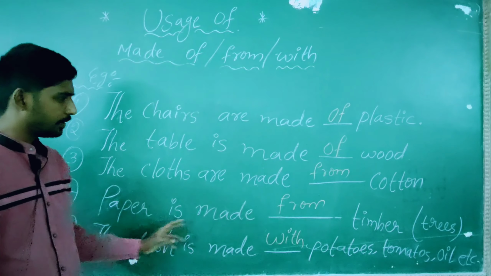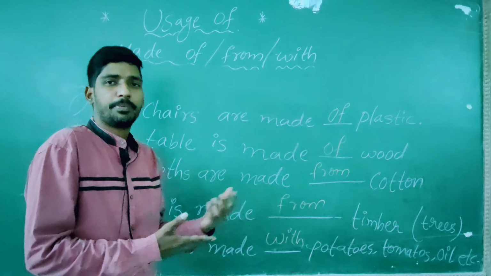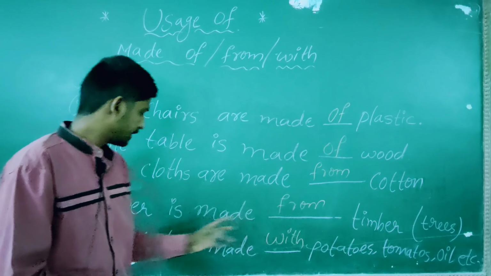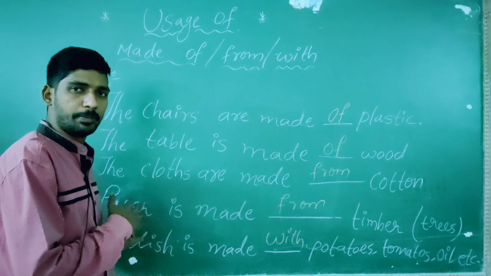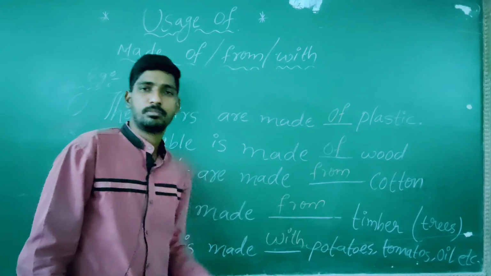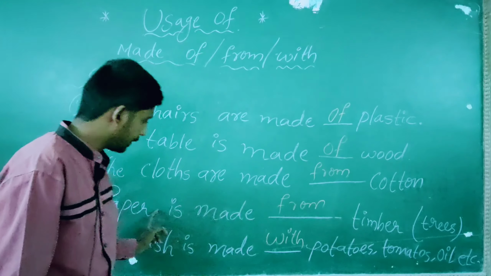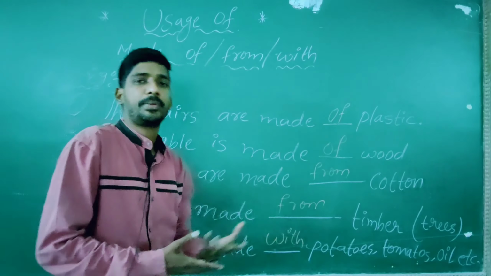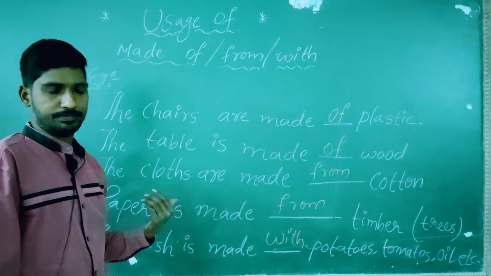After making the paper, the timber disappears. Yes or no? The timber disappears, the tree disappears, the wood disappears. After making paper, only paper we can observe, only paper we can see. Yes or no? But not timber, but not the tree. So, paper is made from timber because the timber disappears. The timber is not to be in our view after making the paper.